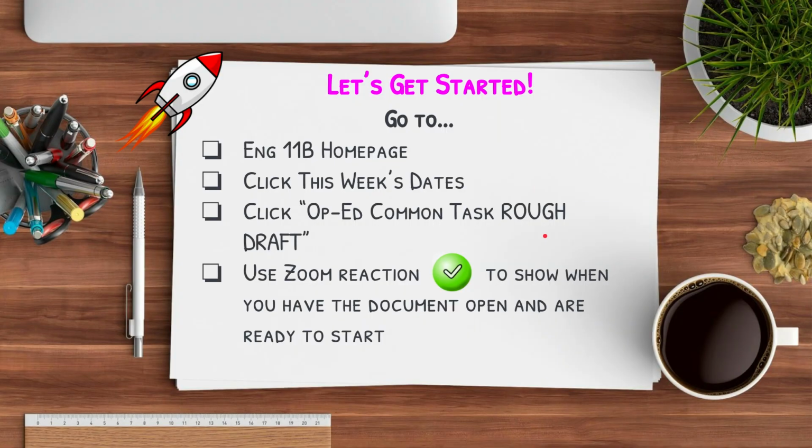When you go to the English 11B homepage, click on this week's dates. You'll see that I've moved the op-ed common task rough draft under this week's dates to make it easier. Please go ahead and open that up.